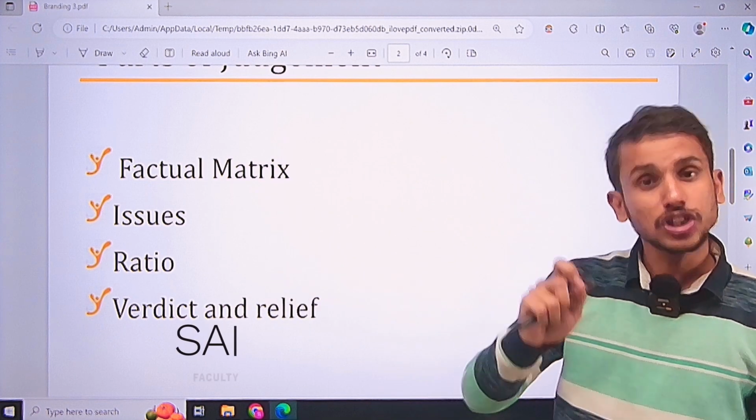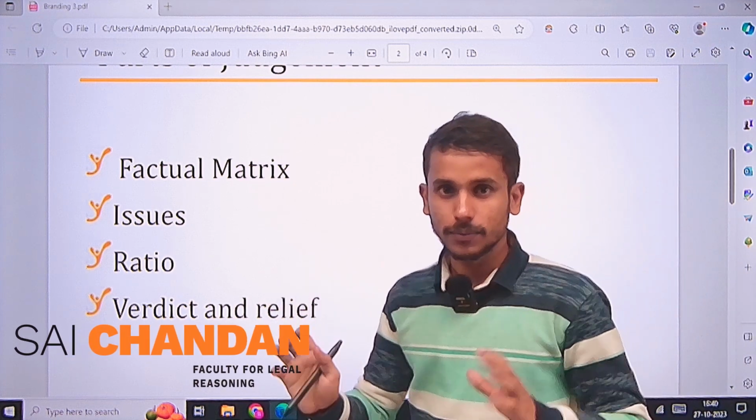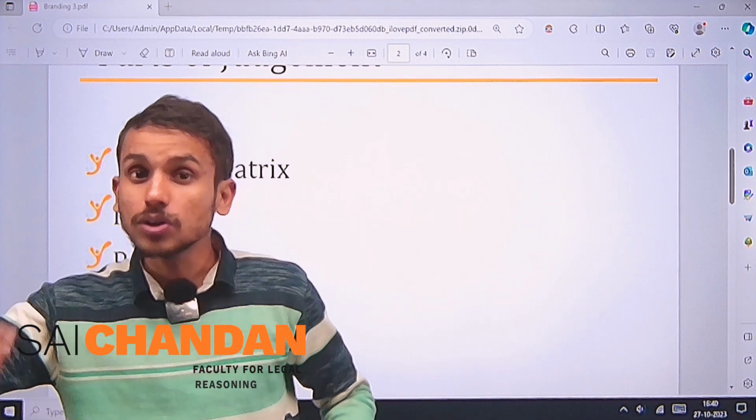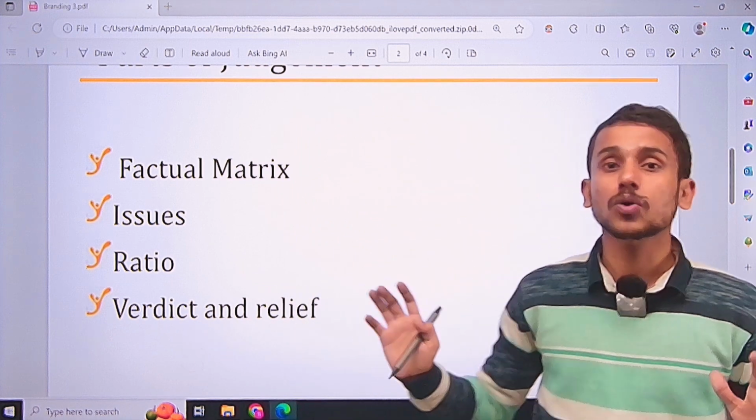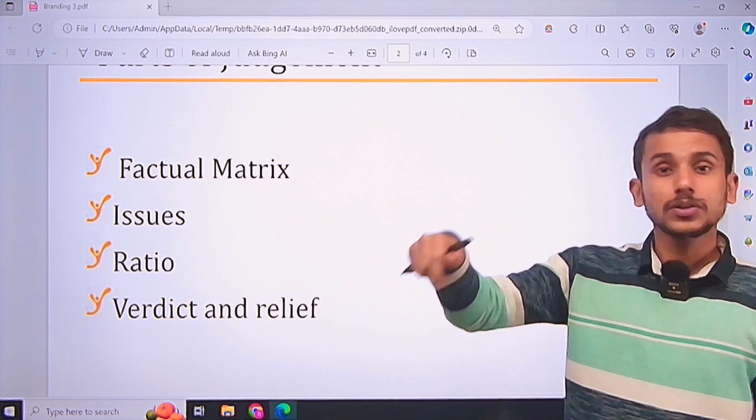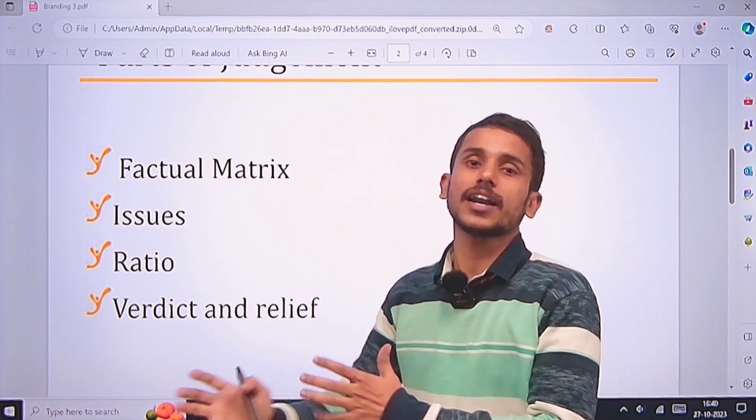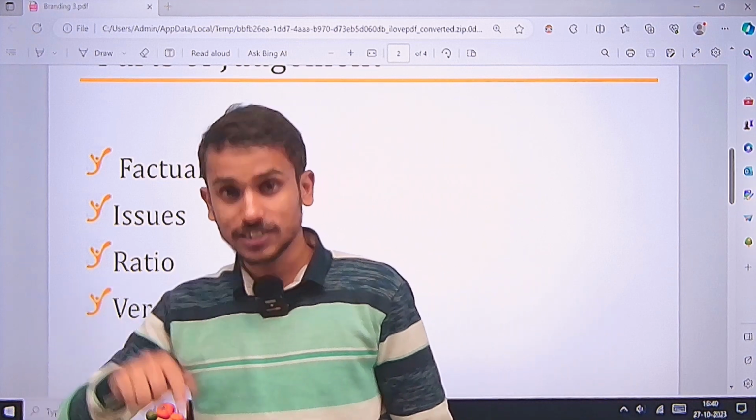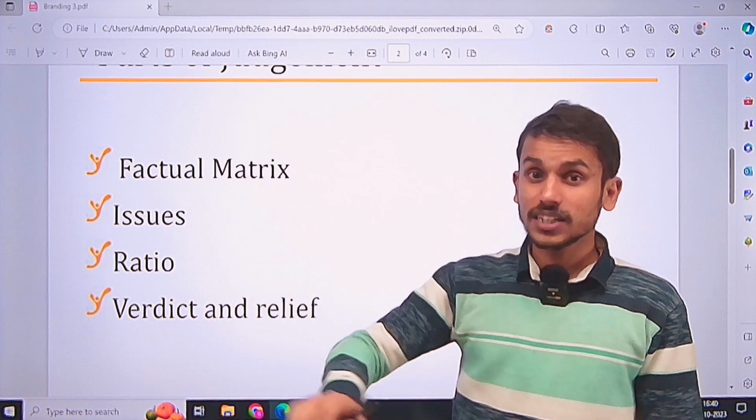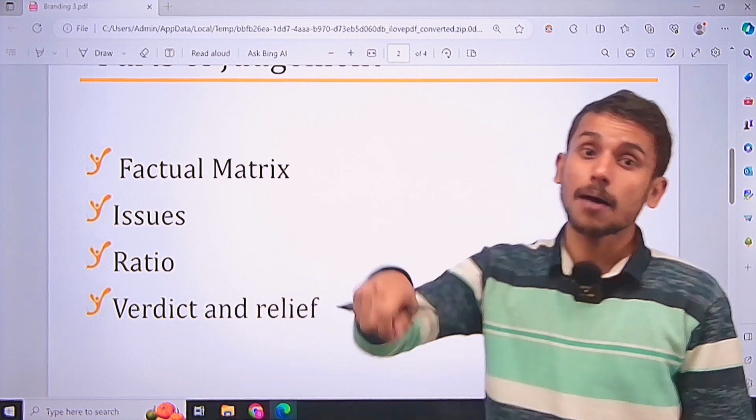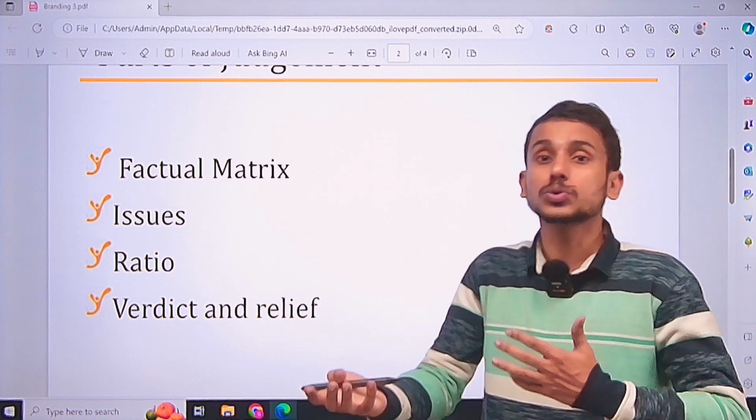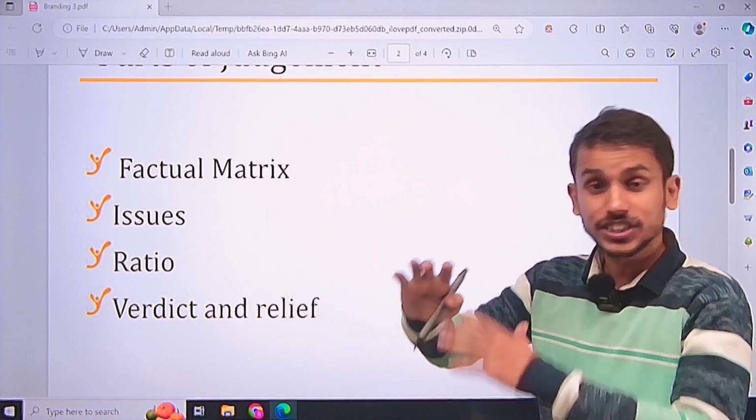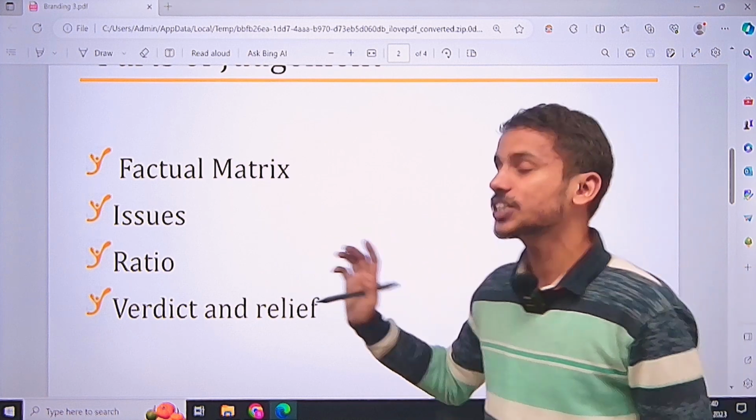Then the second part is issues. Issues are framed, and issues are questions. Based on the facts, the judge frames certain questions. For example, whether according to the facts, what the husband has done is correct. Whether what the husband has done is an offense under this particular section. Is this section applicable on the husband? All these are issues, the question marks, things which end with a question mark. The questions are the issues.